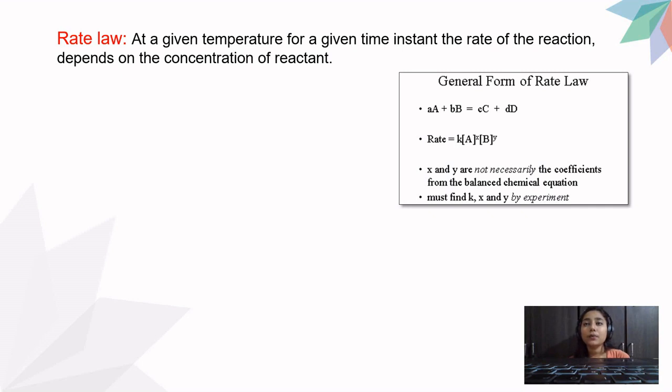Now, till now we were studying the average rate and instantaneous rate. Both the rate equations were the same, but this is something different. Rate law is something different. You cannot see the product being used in the equation here. So why is this important? If we can measure the average rate or instantaneous rate of the reaction, the thing which I wanted to know, the speed of the reaction, I can know by that also, no? By the instantaneous rate also, I can know it, and by the average rate also. But why do we have to use the rate law? What is the need of rate law?